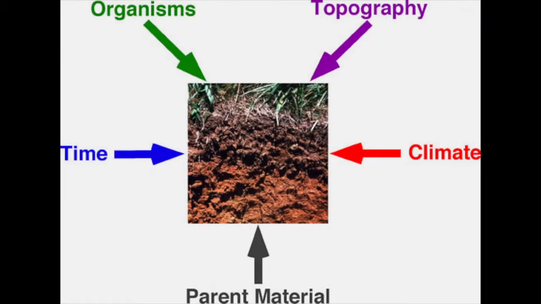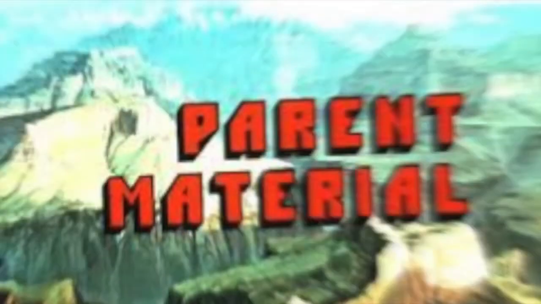Soil is the end product of the influence of climate, terrain orientations, biotic activities, and parent materials, acting over hundreds to thousands of years. Let's take a look at the factors that create soil.